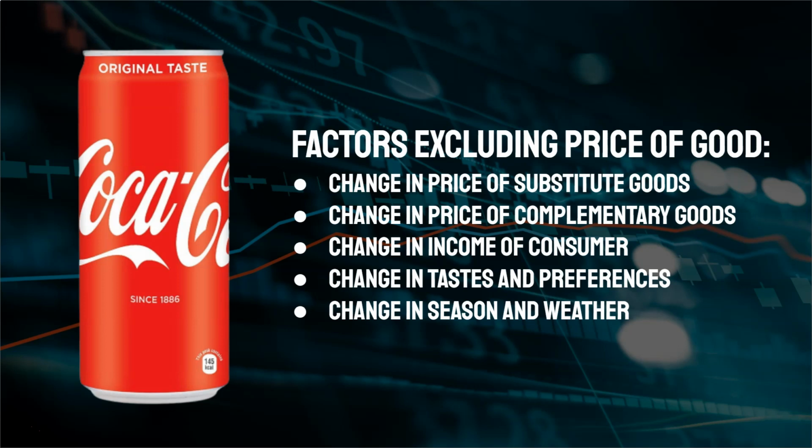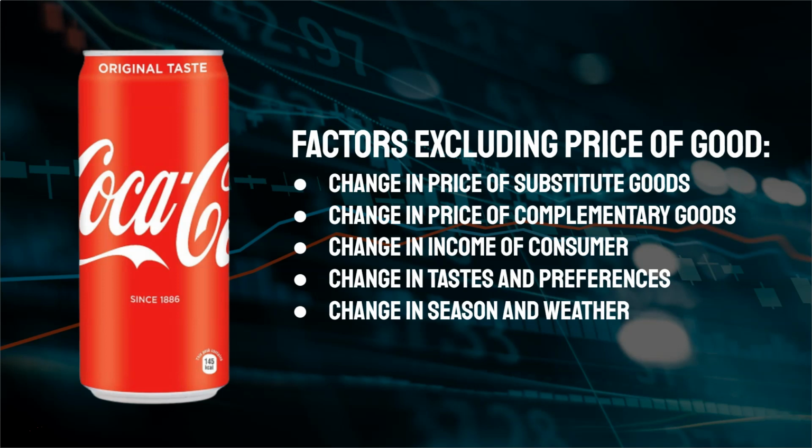Change in price of substitute goods. A substitute good is a good which can be used in place of a commodity. So a substitute good of Coca-Cola would be Pepsi. Pepsi and Coke taste more or less the same. So if the price of Coke increases, demand of Coke decreases. And if the price of Pepsi decreases, the demand of Pepsi increases. So when there is a change in price of a good which can be used in place of Coca-Cola, then the demand would increase or decrease.